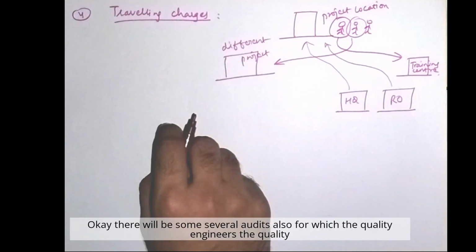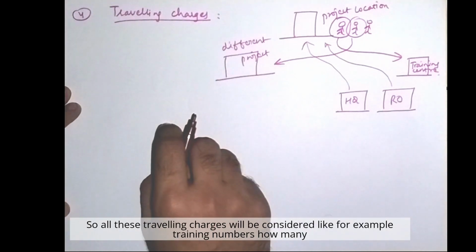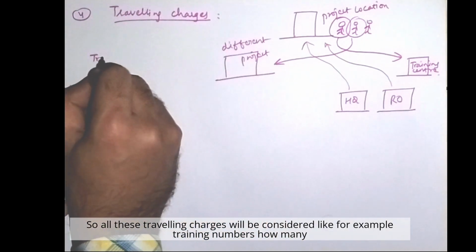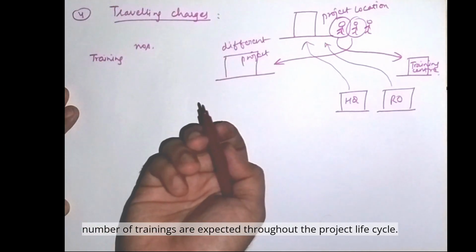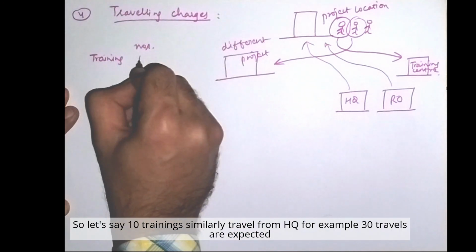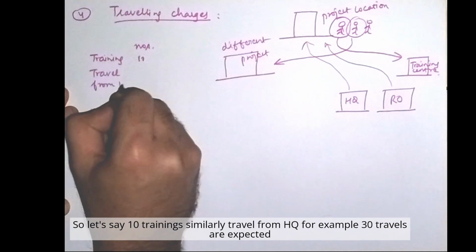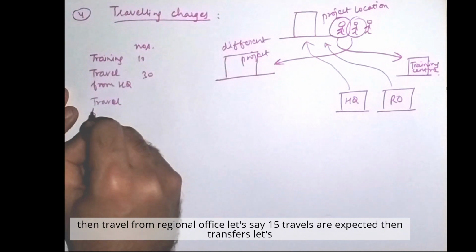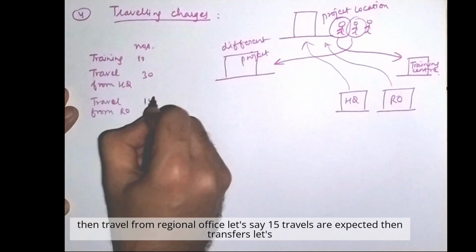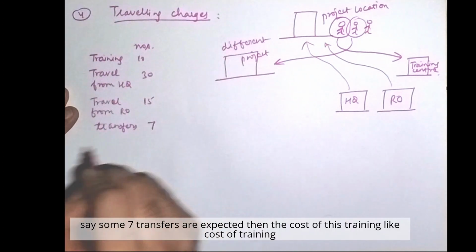Okay, there will be several audits also, for which the quality engineers and the quality heads may also be required to visit the project site. So all these traveling charges will be considered, for example training: how many trainings are expected throughout the project life cycle. So let's say 10 trainings. Similarly, travel from HQ, for example, 30 travels are expected. Then travel from regional office, let's say 15 travels are expected. Then transfers, let's say some 7 transfers are expected.